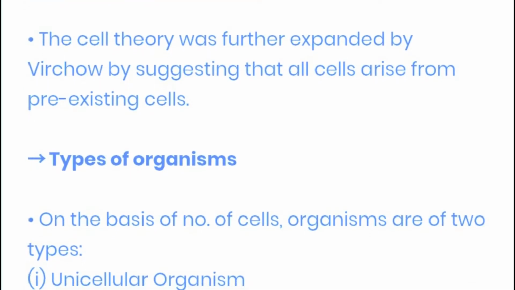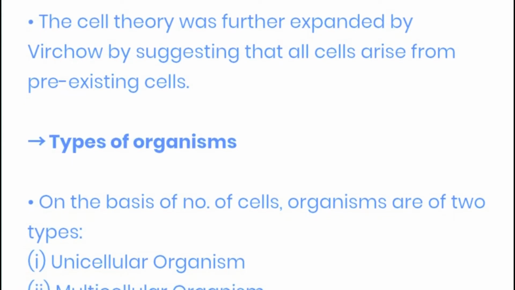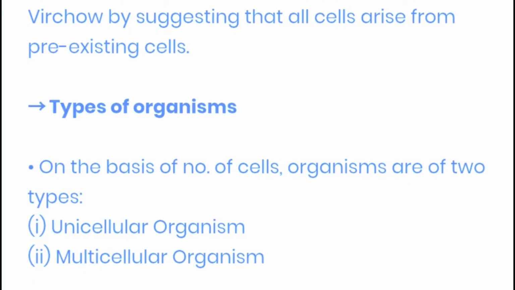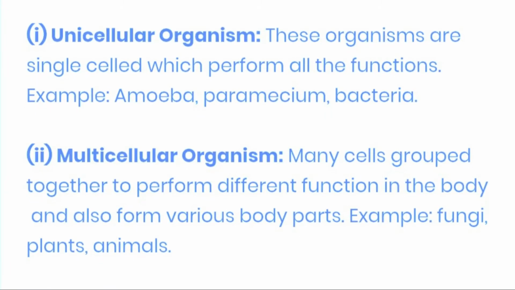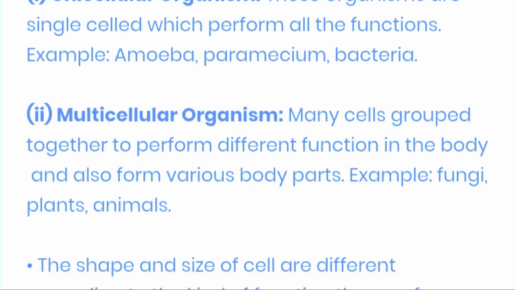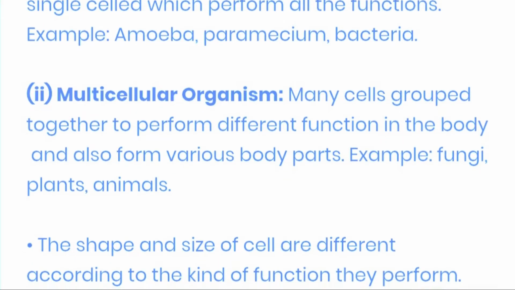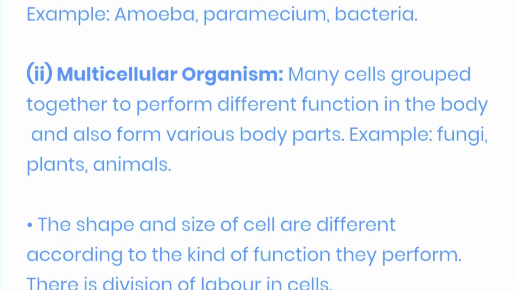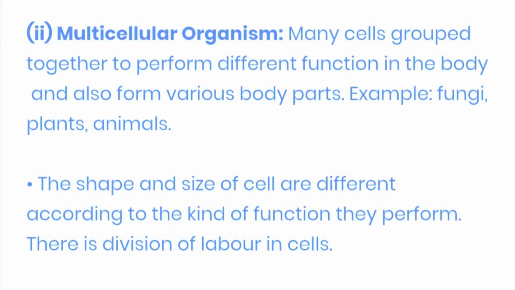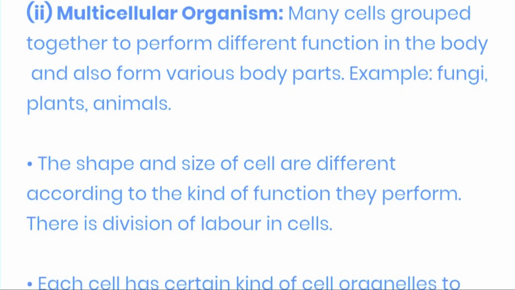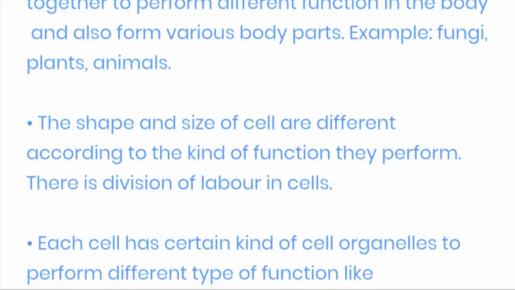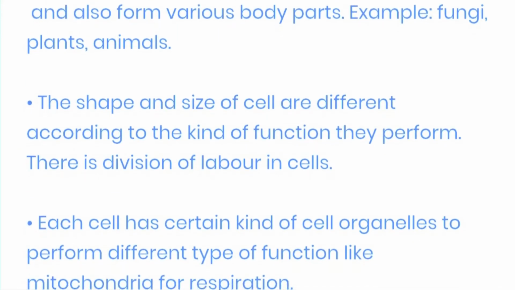Types of organism. On the basis of number of cells, organisms are of two types: unicellular organism and multicellular organism. Unicellular organisms are single-celled and perform all the functions. Example: amoeba, paramecium, bacteria. Multicellular organism. Many cells group together to perform different functions in the body and also form various body parts. Example: fungi, plants and animals.